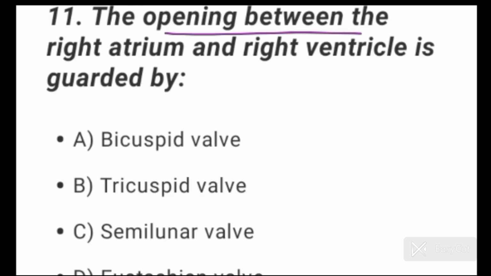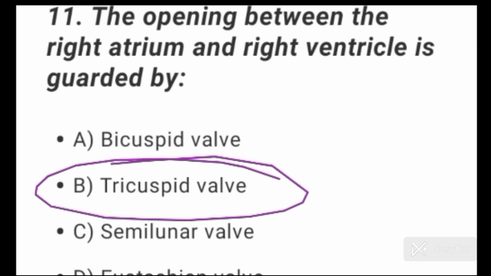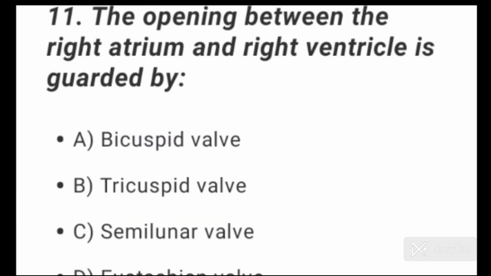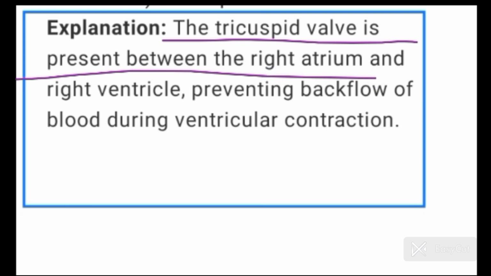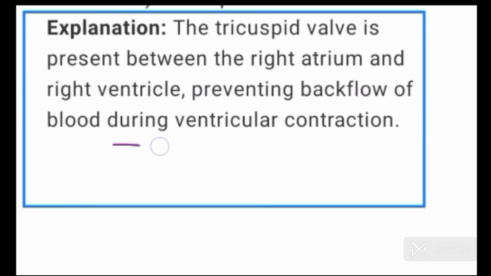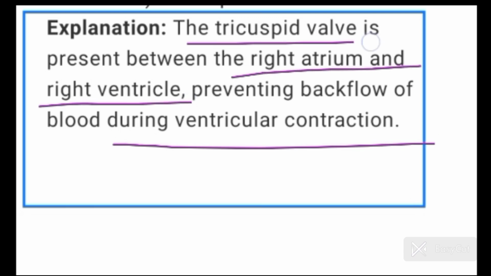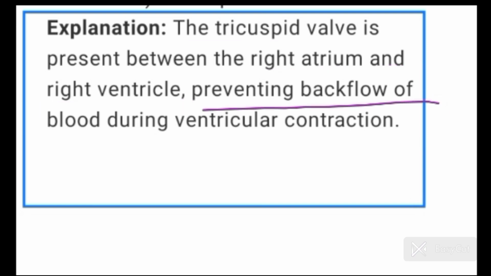Question number 11. The opening between the right atrium and the right ventricle is guarded by the tricuspid valve. Option B is the correct option here. Tricuspid valve is present between the right atrium and the right ventricle, preventing backflow of blood during ventricular contraction. तो राइट एट्रियम और राइट वेंट्रिकल के बीच में ट्राइकस्पिड वॉल्व प्रेजेंट होता है. क्यों प्रेजेंट होता है? बिकॉज ये प्रिवेंट करता है कि ब्लड बैक फ्लो ना कर जाए वेंट्रिकुलर कॉन्ट्रैक्शन की वजह से. सो व्हाट इज द लोकेशन ऑफ ट्राइकस्पिड वॉल्व? इट इज प्रेजेंट बिटवीन राइट एट्रियम एंड राइट वेंट्रिकल.